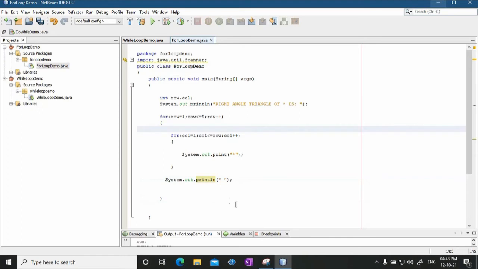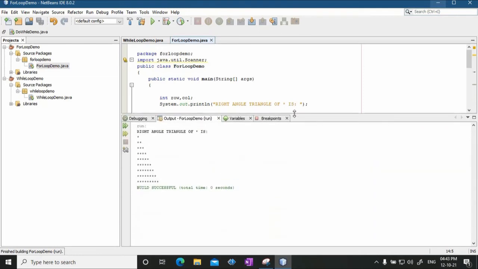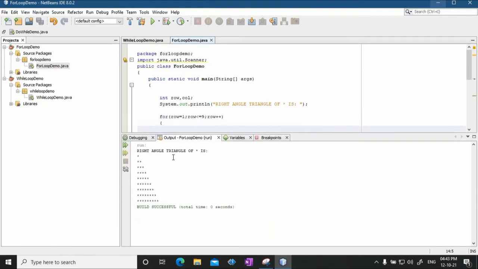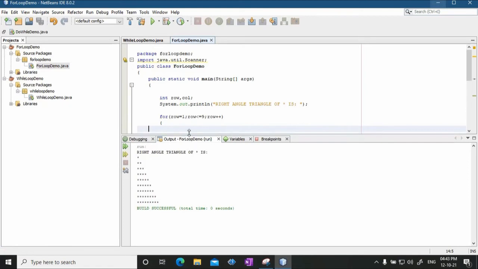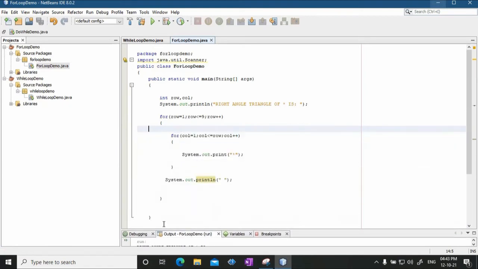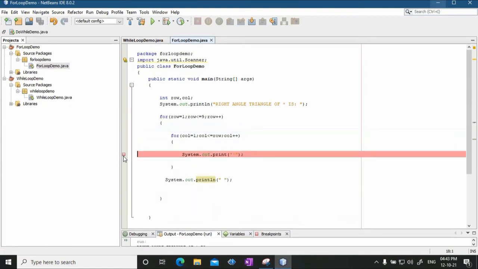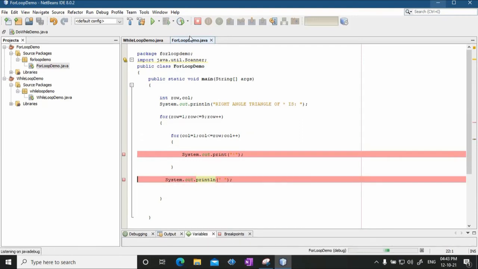Okay. So with this I will execute, and let's see if there is some change that is required. Okay. So the right angle triangle is printed. First time what happened, you can even debug this and see, we have put a breakpoint here.